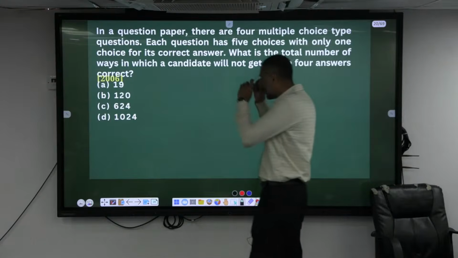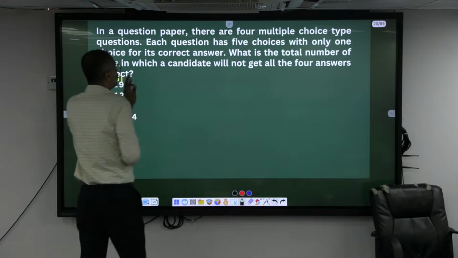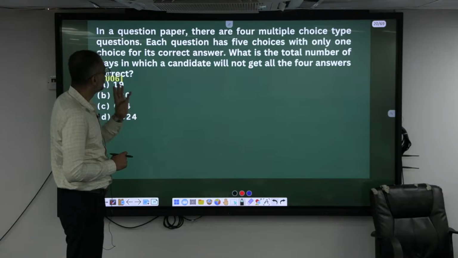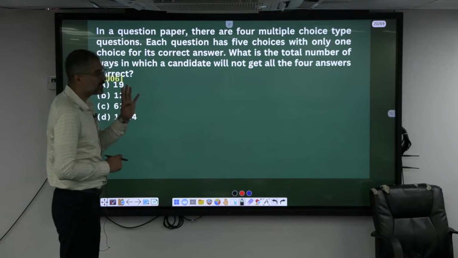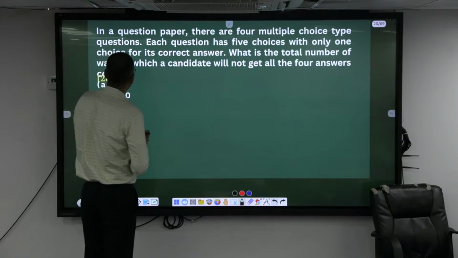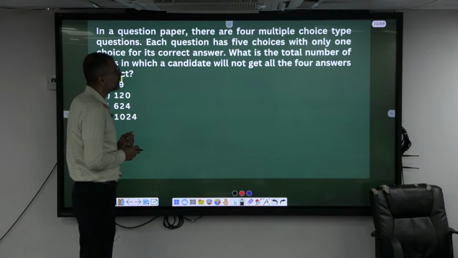See, a question paper has 4 multiple choice questions. You know what is multiple choice, right? Prelims type. Each question has 5 choices, with only 1 choice being the correct answer. What is the total number of ways in which a candidate will not get all the 4 answers correct?